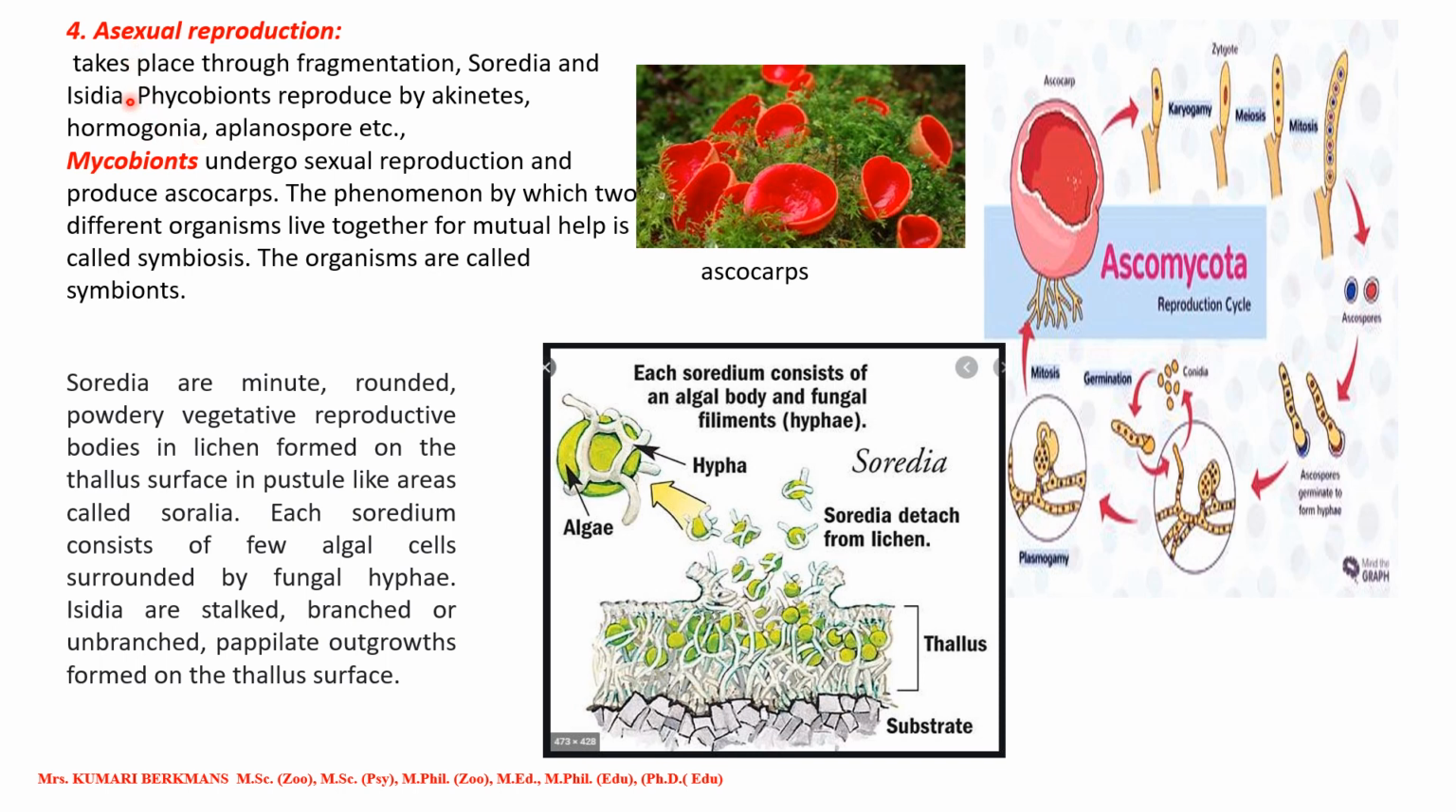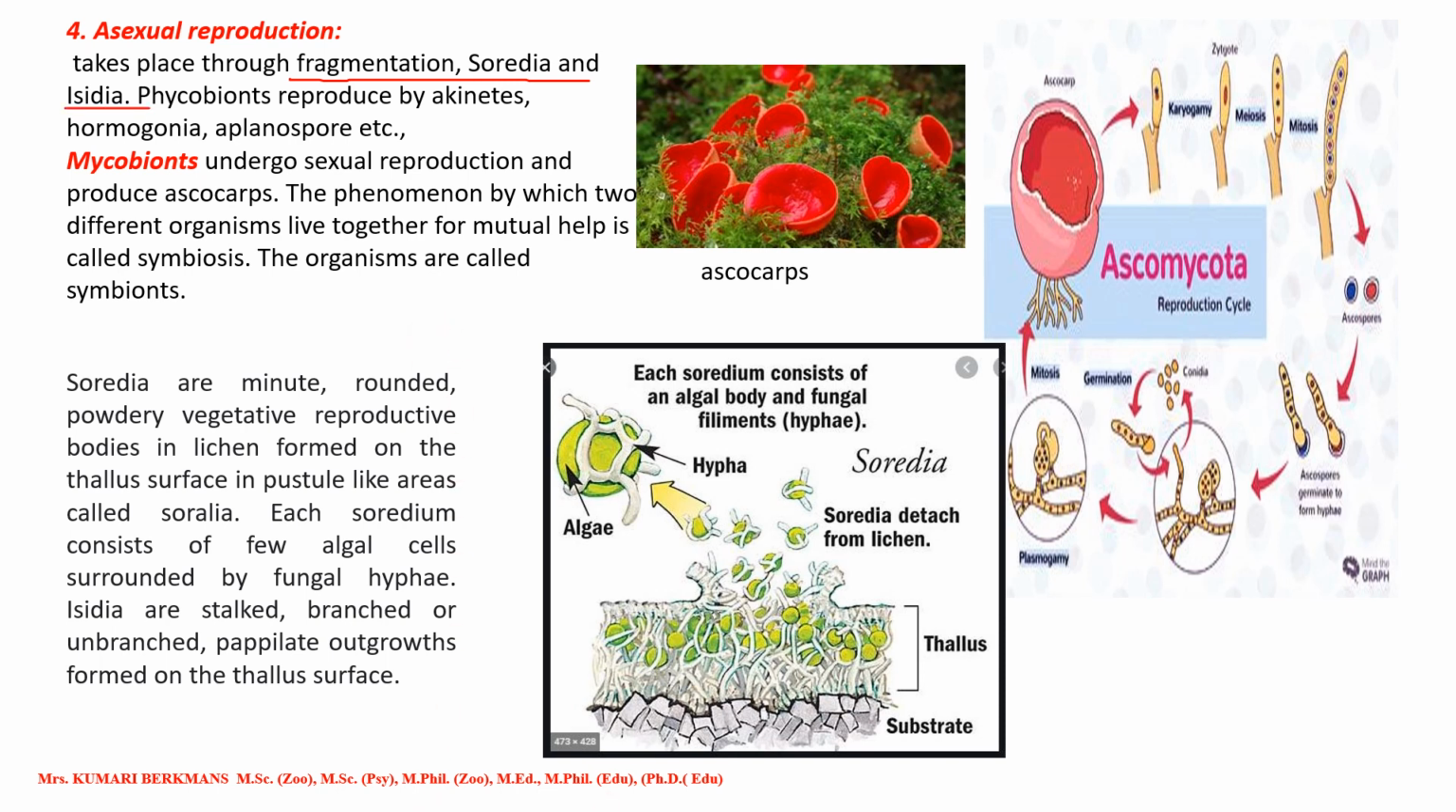Here we are going to see asexual reproduction. What is asexual reproduction? If reproduction takes place without the fusion of gametes, it is called asexual reproduction. Organisms like fungi and algae reproduce asexually through fragmentation, Soredia and Isidia. You have to keep these names in mind. It is fragmentation, Soredia and Isidia.